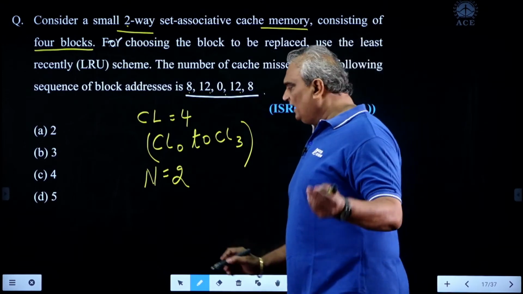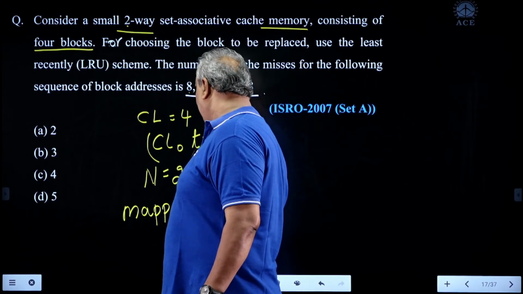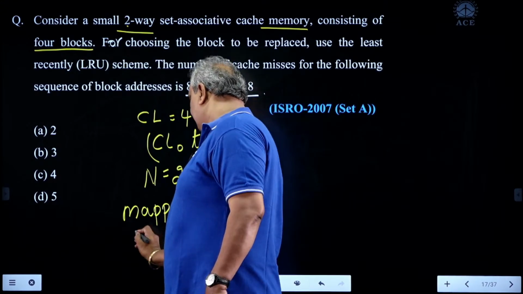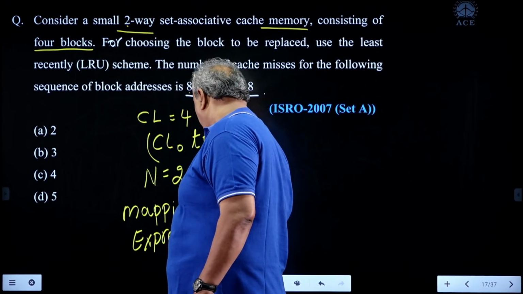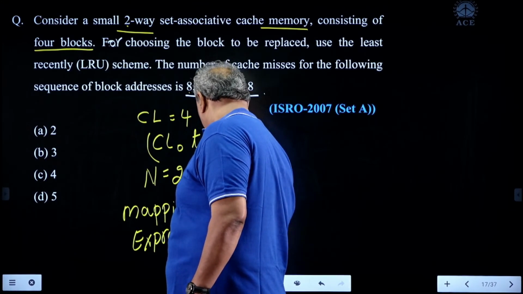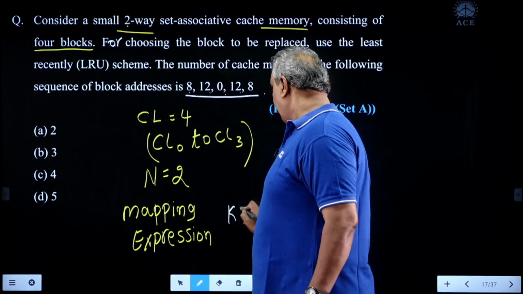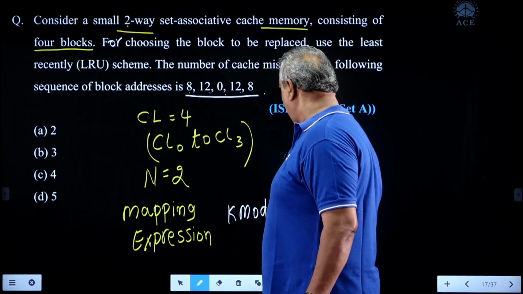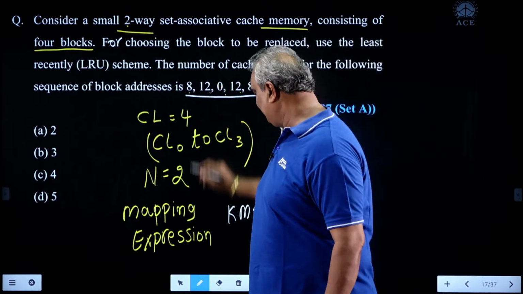Now, the mapping expression is K mod S. What does K tell? The main memory block number, these numbers.